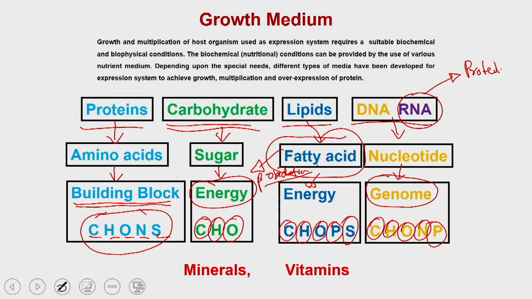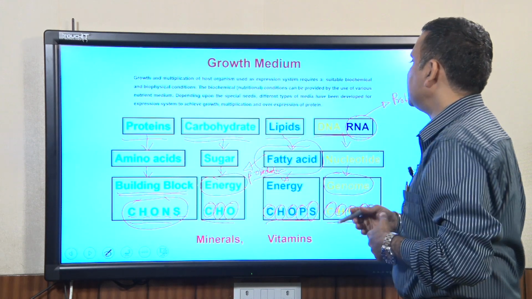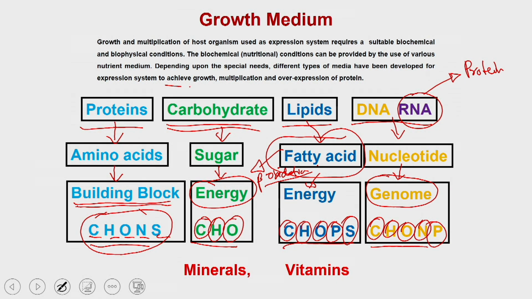This means you need to provide the nutrients which can provide all these constituents for the organism to make the bigger biomolecules, which help them to achieve growth and multiplication, and if you are overexpressing a particular protein, it should also satisfy that purpose as well.